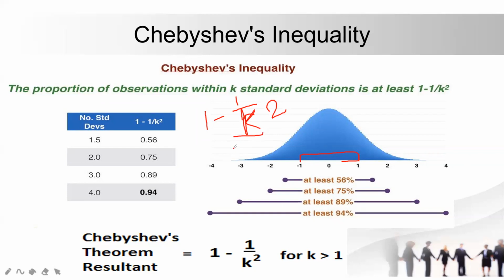What I'm doing here is taking a center value, and this area contains, say, 1.5 as the starting point. So from -1.5 to +1.5, we have 56% of the data set.